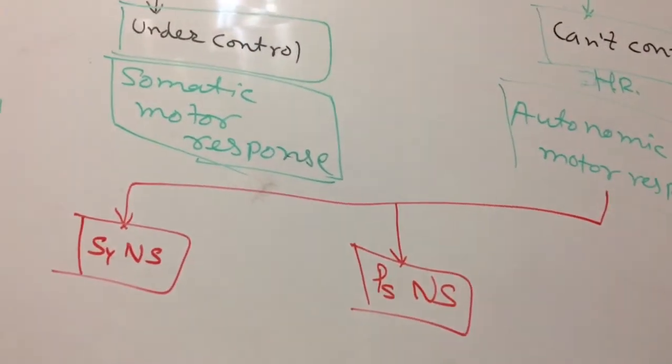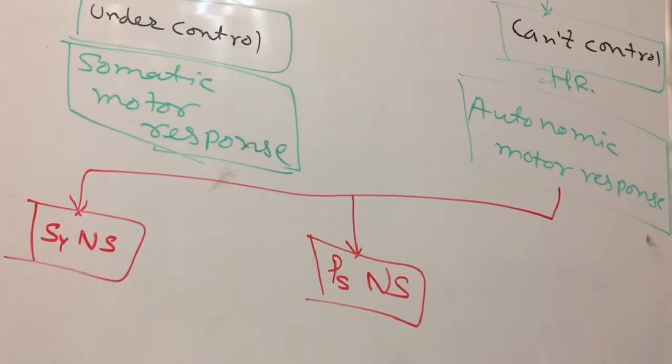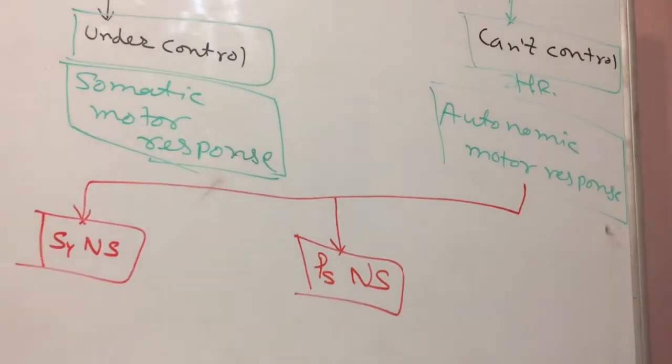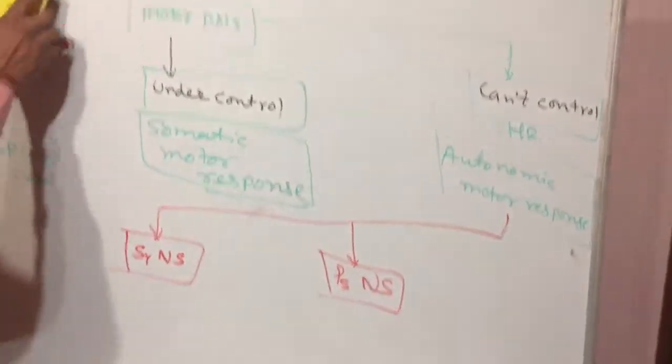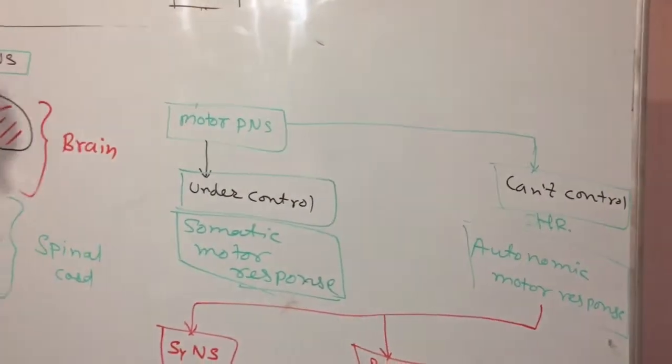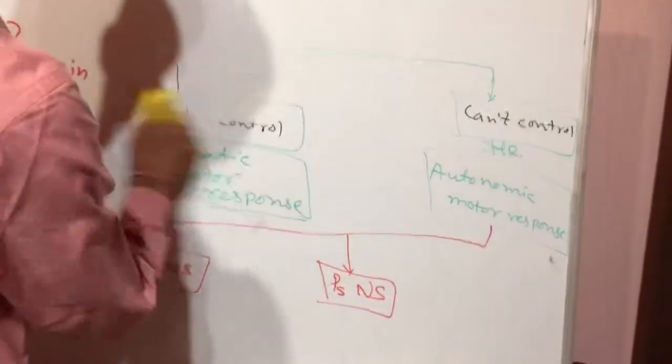This is the general classification of the nervous system. Next, another classification of the nervous system.